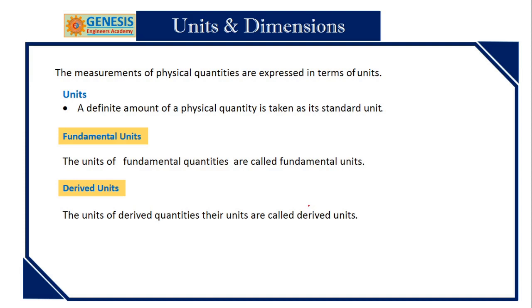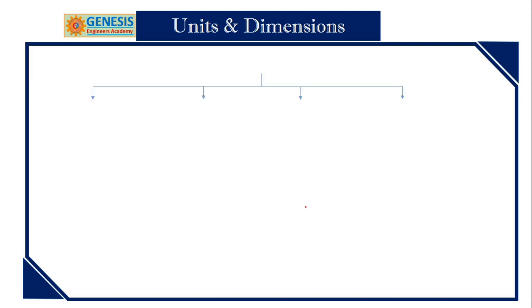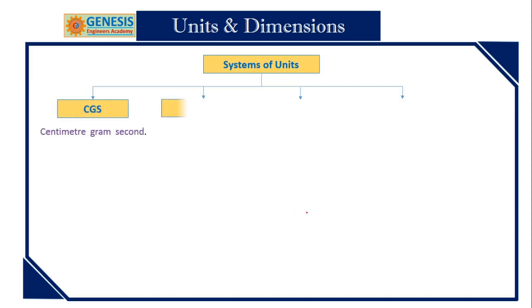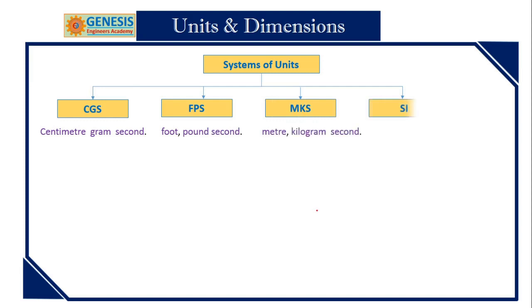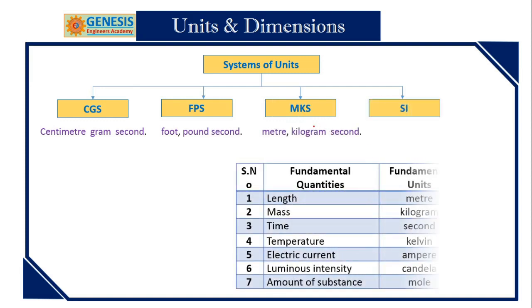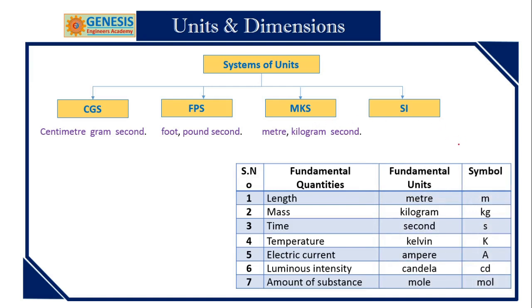Now we will discuss the system of units. There are mainly 4 systems of units. One is called CGS system. The second one is called FPS system. The third one is called MKS system. The fourth one is called SI system. These systems are followed in various countries, and everybody has to know the SI unit.